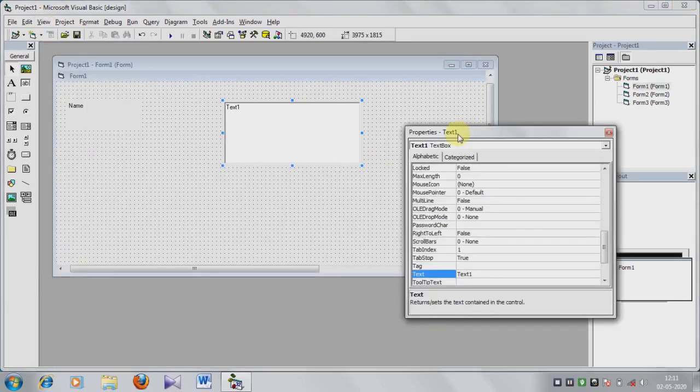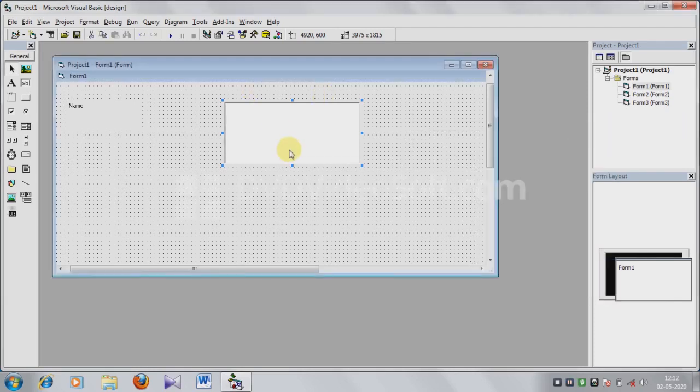See, the properties window appears on the screen, and then the Text option. To remove the text, select the Text option and remove the word Text1. So this text box is now blank.